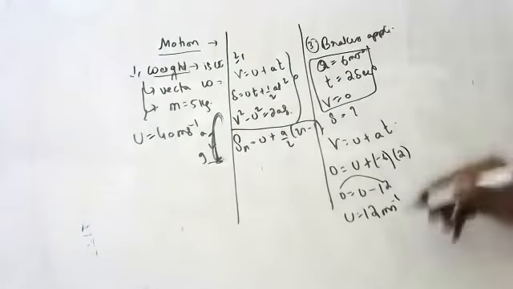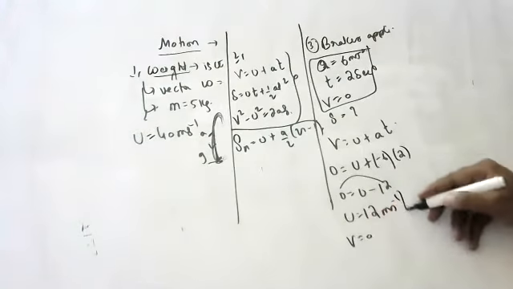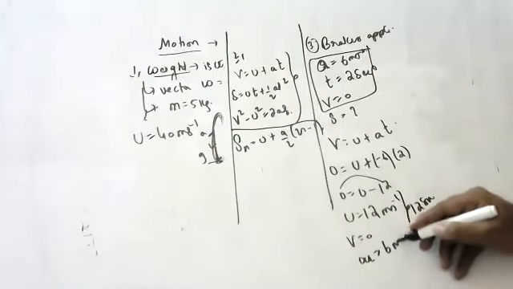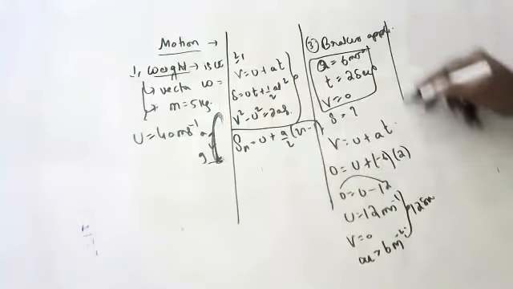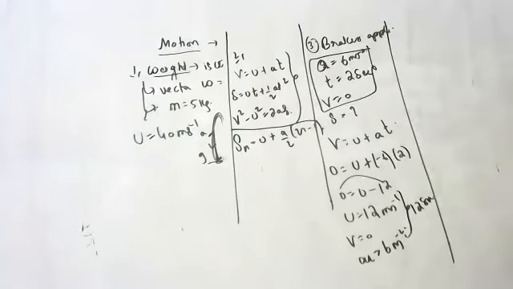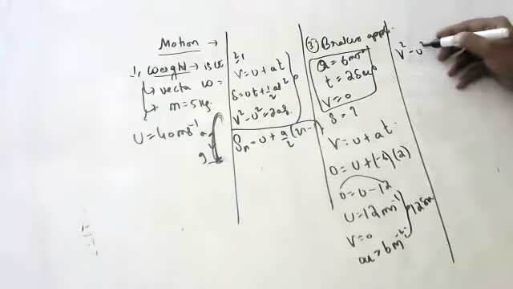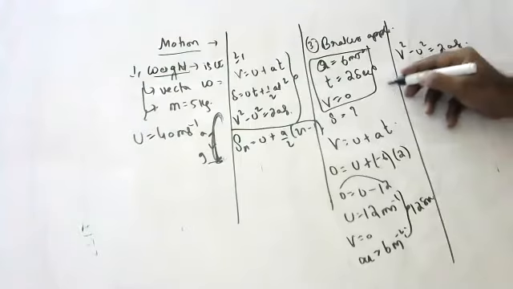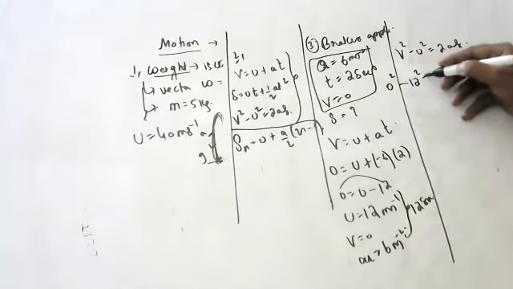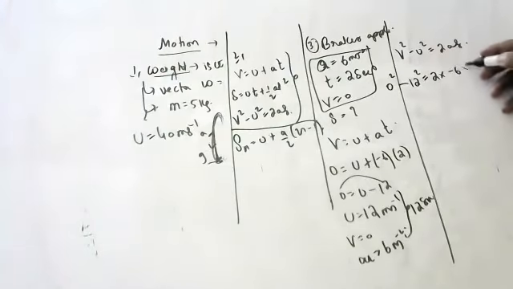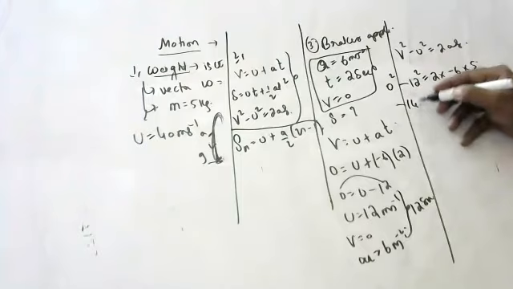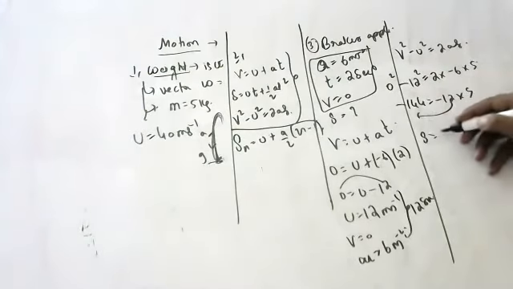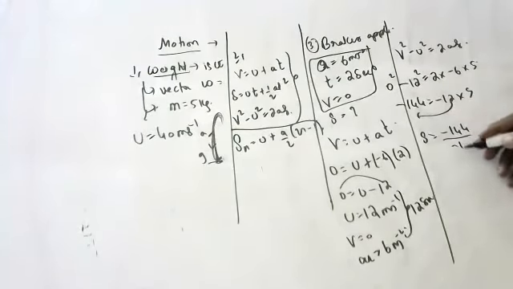After that, brakes applied, it came to rest in 2 seconds with a retardation of 6 meter per second square. What is the distance traveled during this time interval? 0 square minus 12 square is equal to 2 into minus 6 into S. Minus 144 is equal to minus 12 into S. This goes down, minus 144 by minus 12.